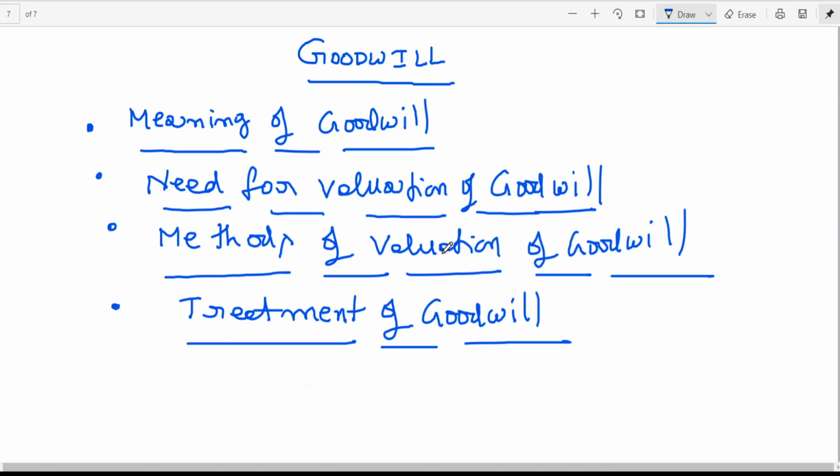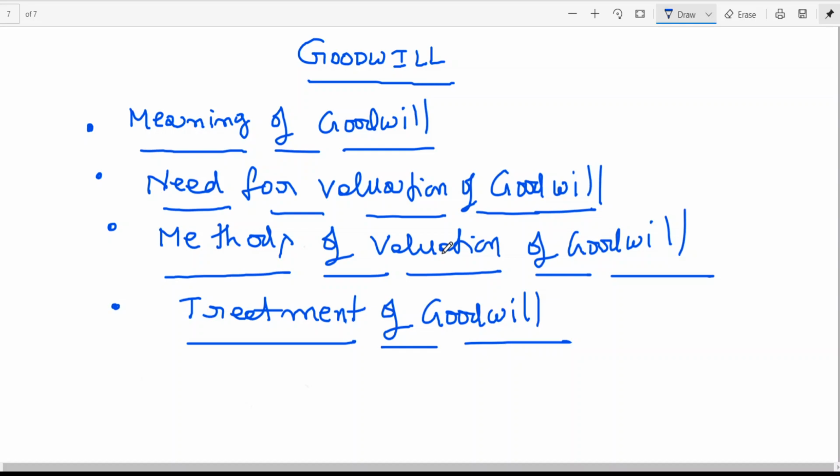What is extra earning capacity? Suppose X firm is doing the same business, and Y firm is also doing the same business. X has invested 1 lakh, Y also has invested 1 lakh rupees. The mode of operation is the same, the locality is the same, everything is the same. But X is able to get more income than Y. The reason is that he has more reputation than Y.